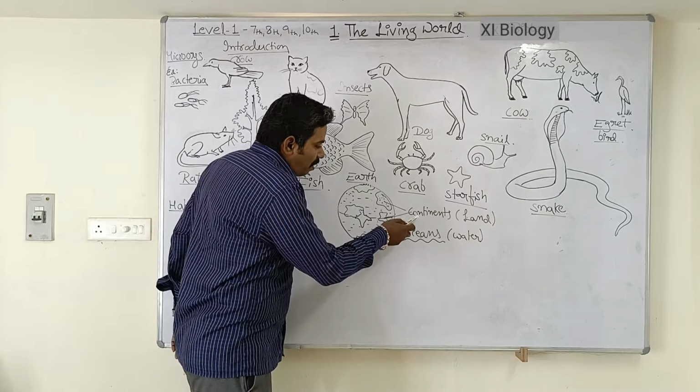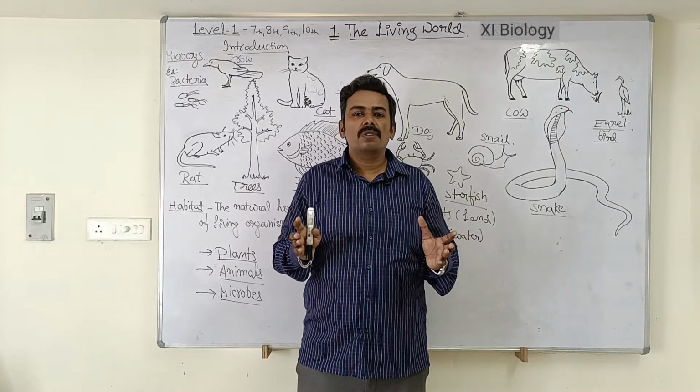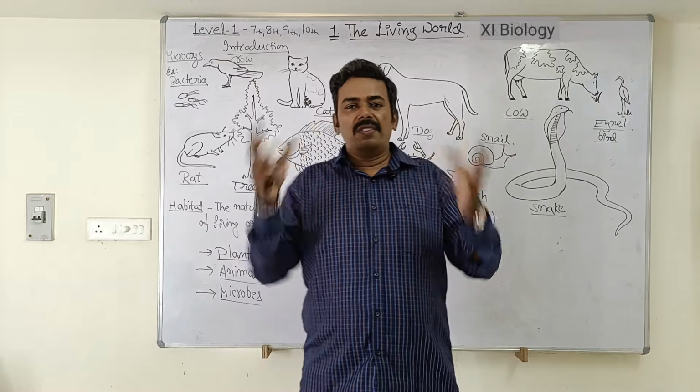Then you may ask one question: why is life found only on the surface of earth? Why not inside the earth? The reason is that on the surface of the earth there are conditions suitable for the survival of living organisms.